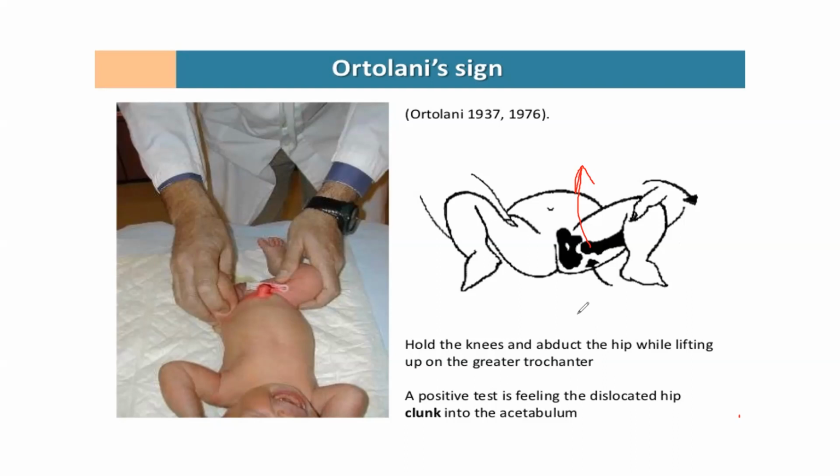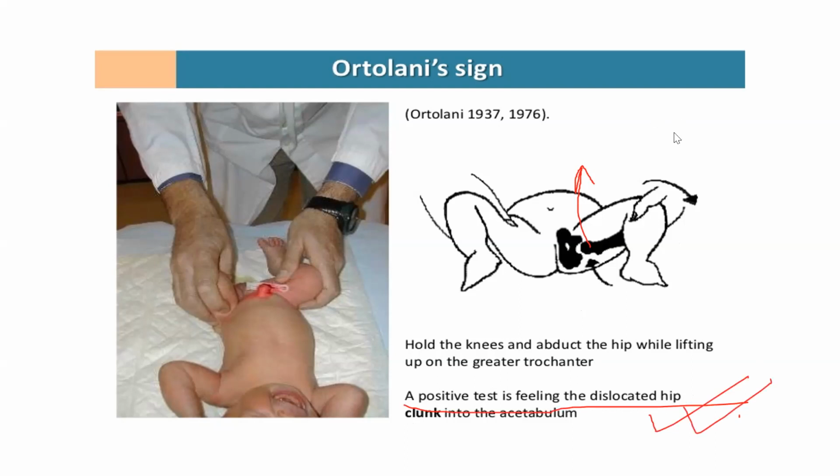You hold the leg in this position, with the knee at 90 degrees, and you try to dislocate the hip by doing abduction. Whenever you are doing abduction, the hip will come anteriorly. So a positive test means it is dislocating anteriorly. This is the Ortolani test.